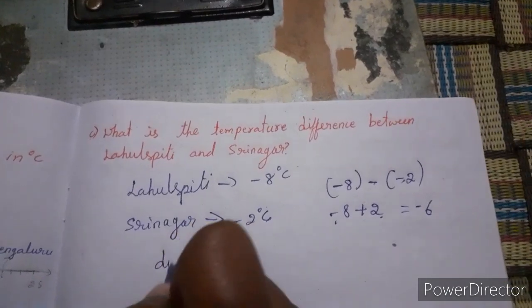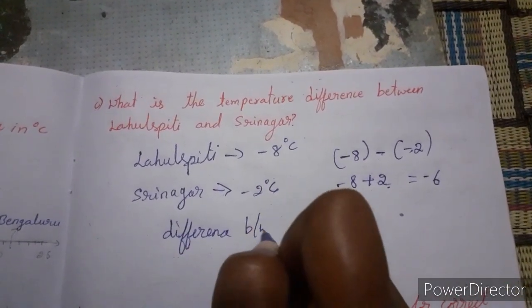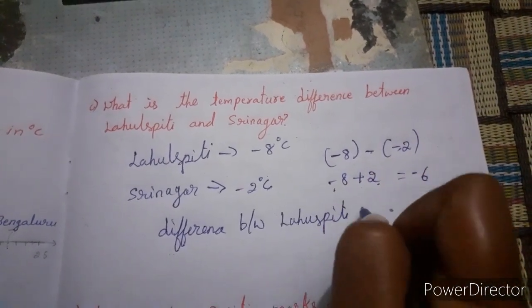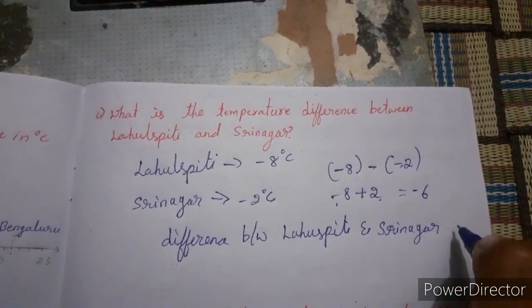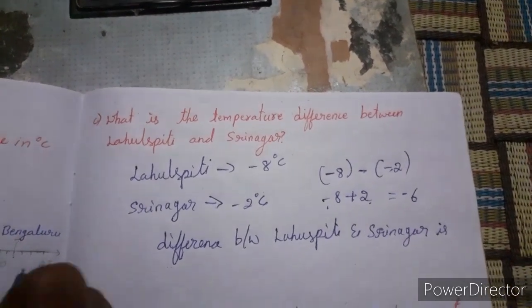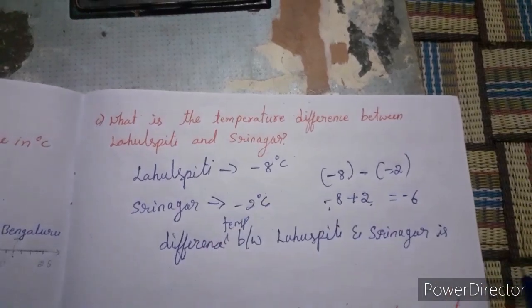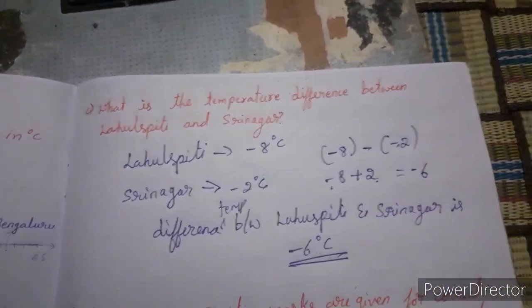Then the difference between Lahuspati and Srinagar is, difference temperature between Lahuspati and Srinagar is minus 6 degree Celsius.